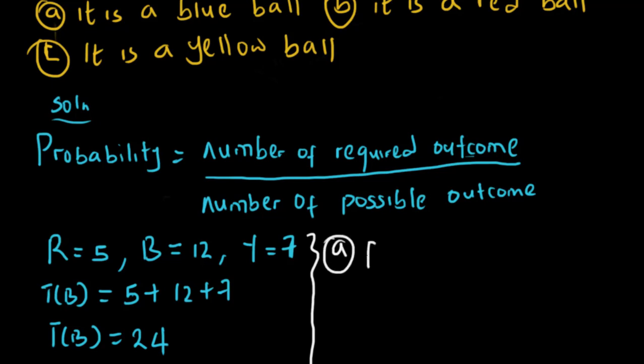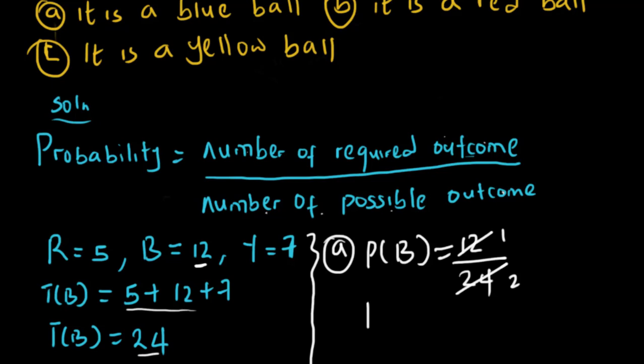So let's take question A. What's the probability of picking a blue ball? Now we've got number of required outcome. How many blue balls do we have? 12. All over number of possible outcomes. What's the total number of balls? We have 24. Can you see? So 12 in 24 is 1 over 2. So the probability of picking a blue ball is 1 over 2. And if you turn 1 over 2 to decimal, you'll have 0.5, which is within the limits.